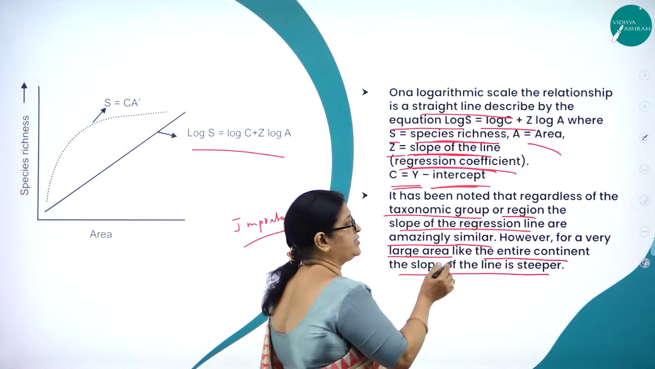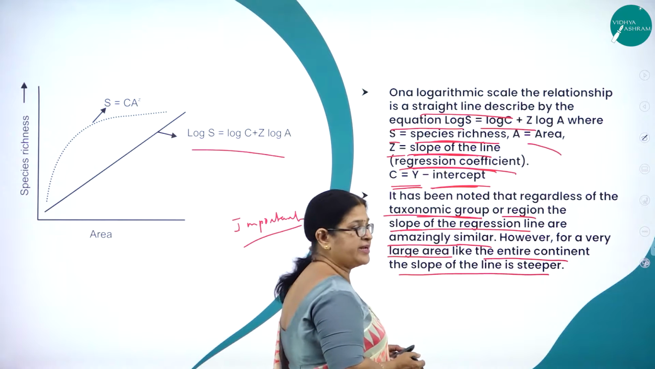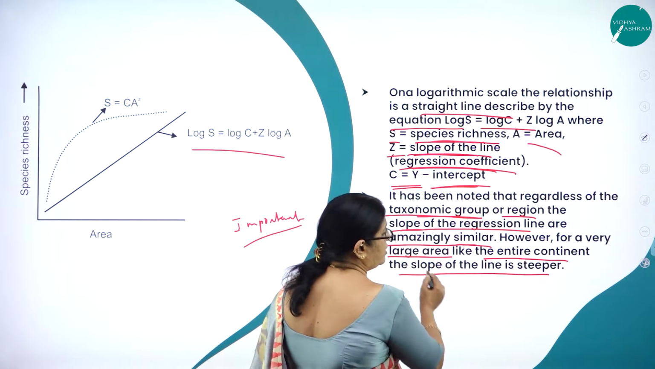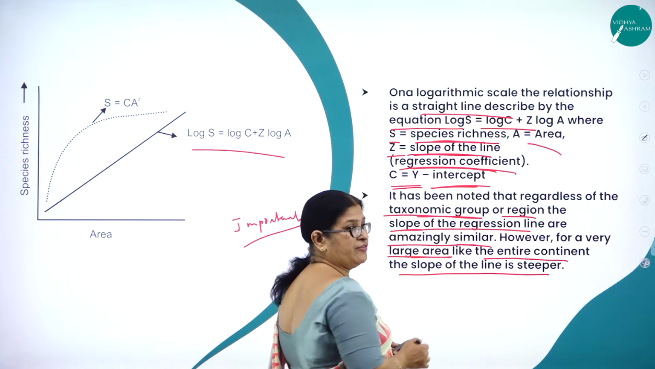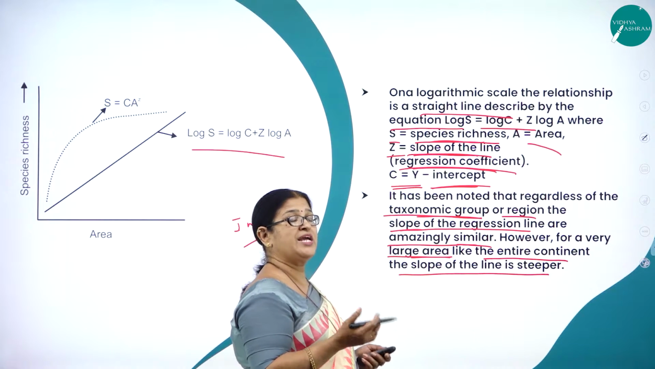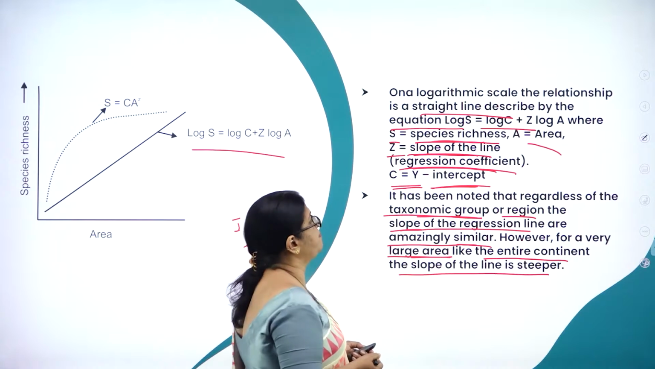And it has been noted that regardless of the taxonomic group or region, the slopes of the regression lines are amazingly similar. However, for a very large area like the entire continent, imagine how do you calculate the species richness? Then the slope of the line will be steeper.